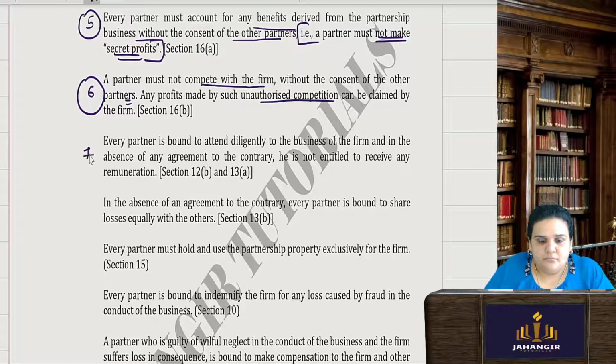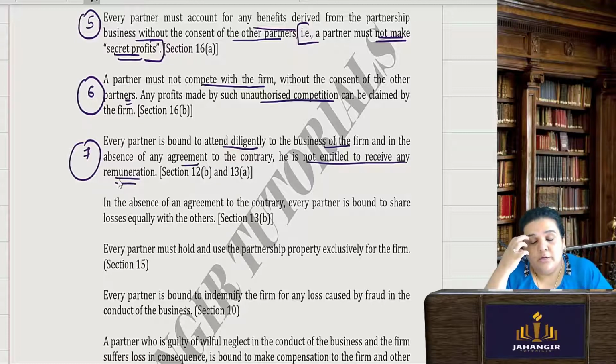Every partner is bound to attend diligently to the business of the firm, and in the absence of any agreement, he is not entitled to receive any remuneration. If you want the partners to receive remuneration, like salary, remuneration is nothing but salary.